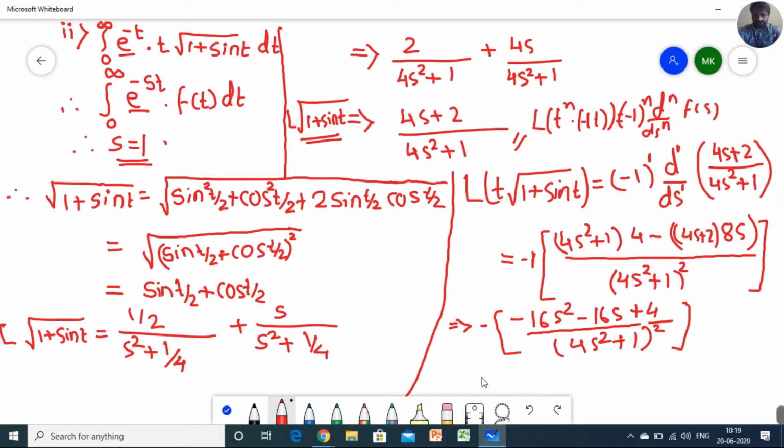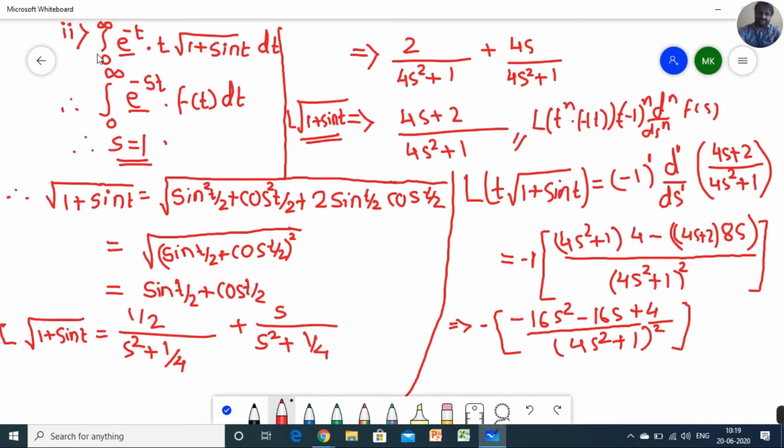Now the terms are clear. We calculated the Laplace transform of t under root of 1 plus sine t. Now we have to just put the value of s. Please remember this statement. Note it down in your mind. Whenever a question comes like integral 0 to infinity, you first compare this equation with the definition of Laplace transform.